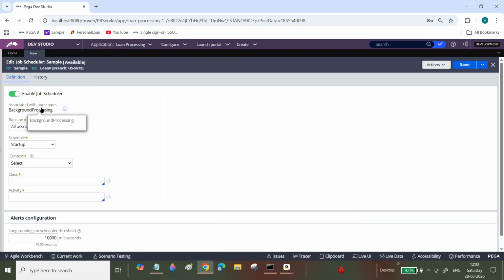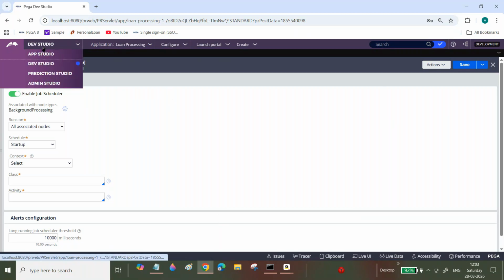We have job scheduler in dev, test and stage environments. I want to run the particular job scheduler in the test environment only. Then can we disable the job scheduler from the rule in the remaining two environments? If you want to run it differently, you can directly disable it in that particular environment from Admin Studio. I'm asking, can we disable it in the rule itself in the remaining two environments?